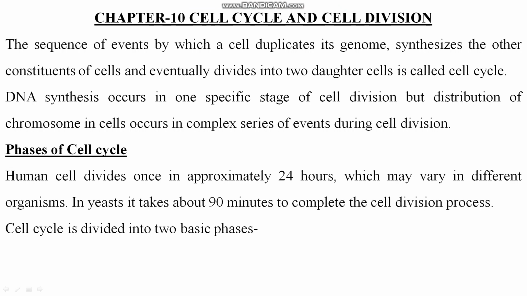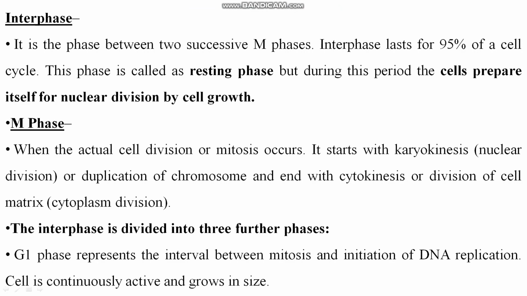Cell cycle is divided into two basic phases. One is interphase and the second one is M phase. Interphase is the phase between two successive M phases. Interphase lasts for 95% of a cell cycle. This phase is called the resting phase. Clear? But during this period, the cell prepares itself for nuclear division by cell growth.